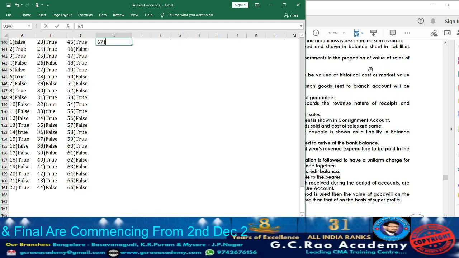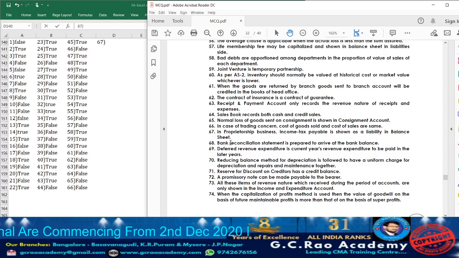Next, let us move on to 67. What are they telling? In a proprietorship business, income tax payable is shown as a liability in the balance sheet. Income tax payable, income tax will be paid to whom? The proprietor. Whether it can be shown, it cannot be entered in the books of account itself.